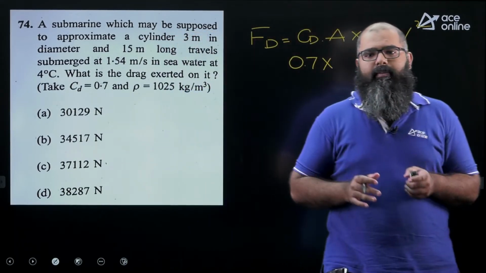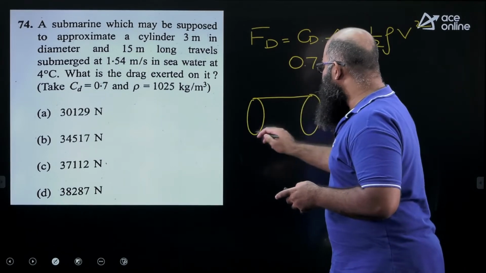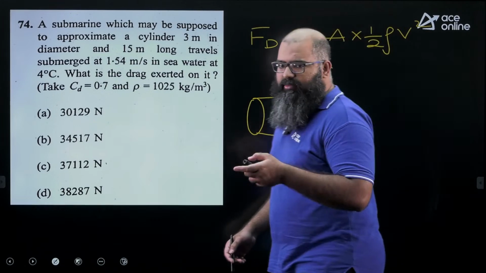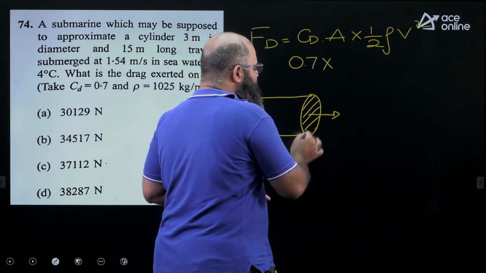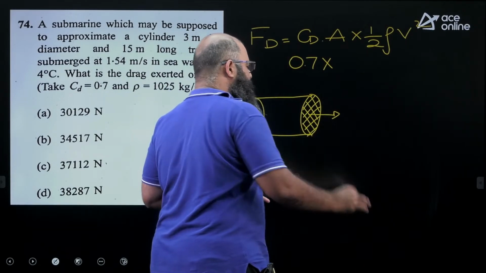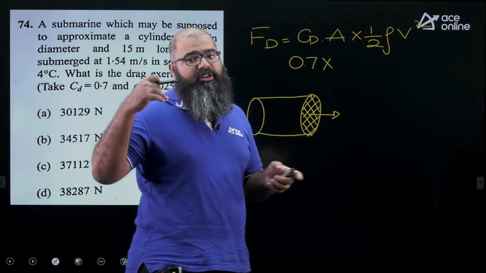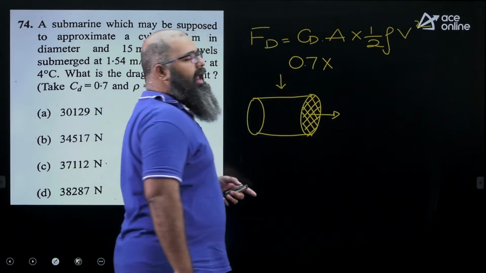Now here there's a problem. Strictly speaking, for a fully submerged cylinder, imagine this is a cylinder you are having. This cylinder is traveling this way. A cylinder happens to be a bluff body. So in this case, the area is supposed to be this particular area, which is a projected area. But for this particular area, there is no option given. So then what is he expecting you to take? He is expecting you to take plan area over here.